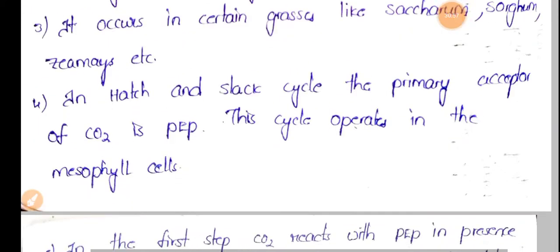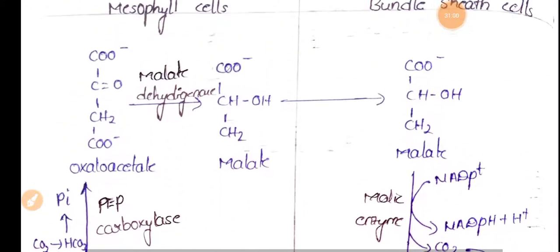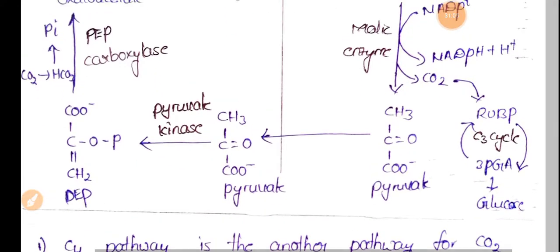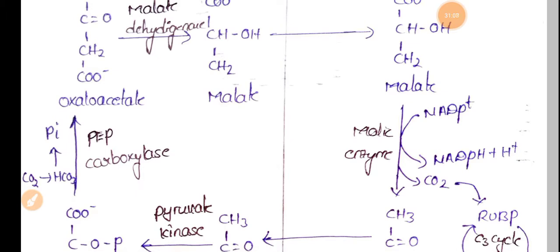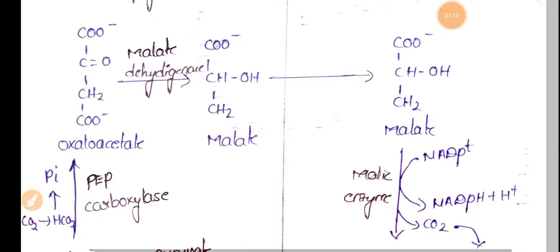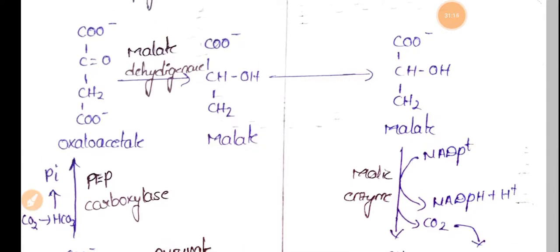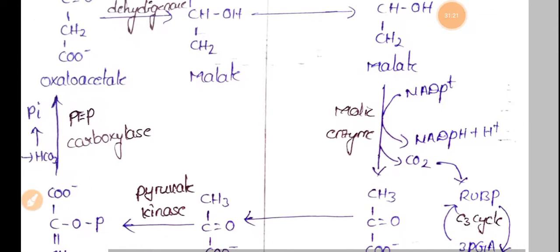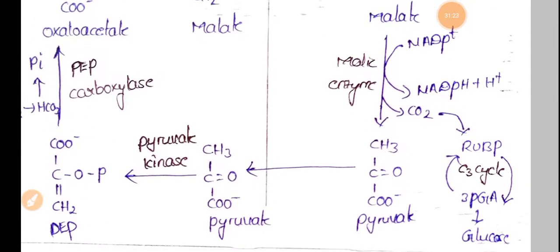So let's see the reactions now. Firstly, in the mesophyll cell, phosphoenol pyruvate is converted into oxaloacetate. This oxaloacetate is converted into malate by the enzyme malate dehydrogenase. Malate is transferred to the bundle sheath cell, where it is converted into pyruvate, and pyruvate again enters the mesophyll cells, where it is converted into phosphoenol pyruvate by the enzyme pyruvate kinase. So this is all about the C4 cycle.